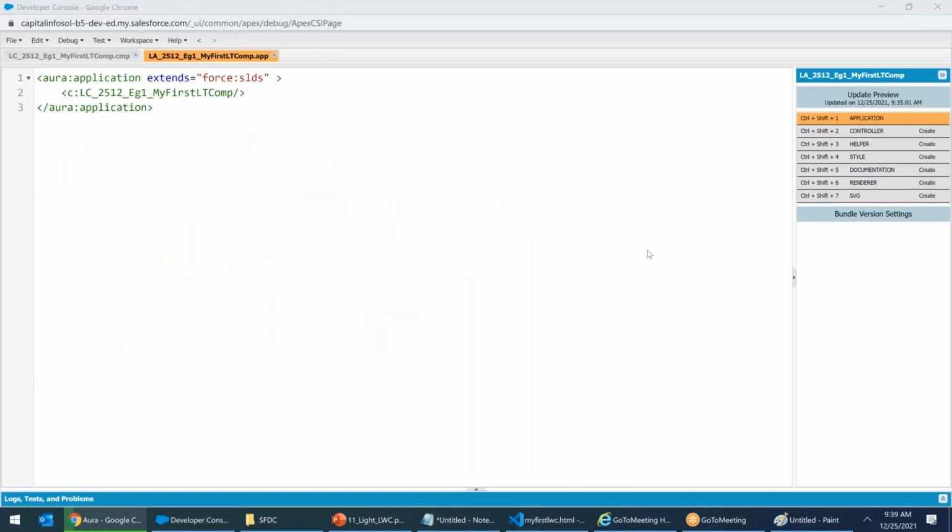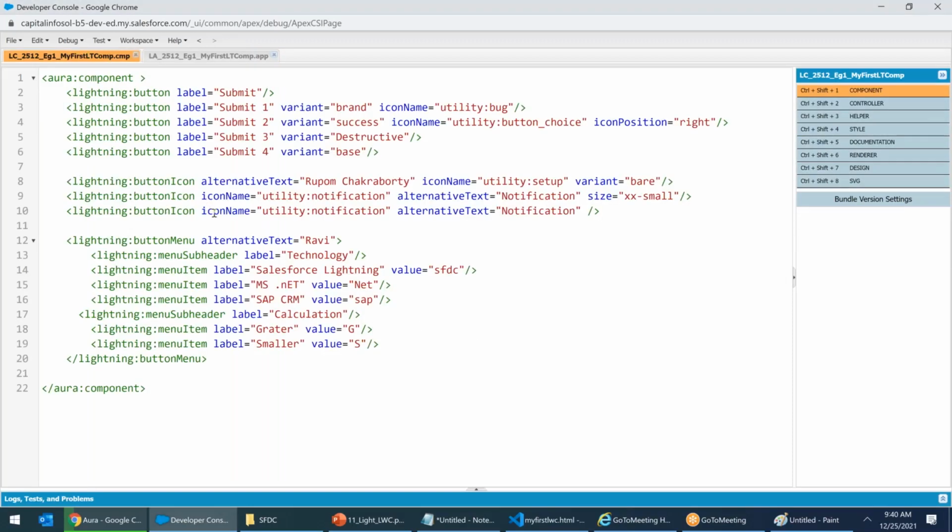Guys, is everybody able to understand, yes sir or no sir? Every member of the class is important to me. Remember that. Each one of you is important to me. Please, for the sake of God, if you want to get a job in Salesforce with a high salary, please focus. If you're able to understand 60-70%, that's enough. From where does this icon name come? How do I know whether I have to write brand or variant equals success, variant equals destructive? All these, as you do, will become clear. So don't worry about it.